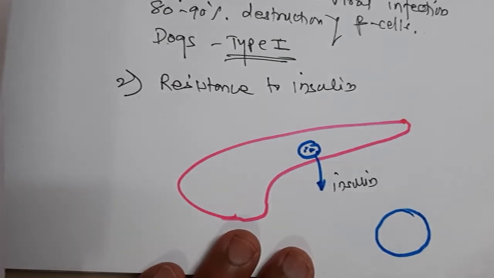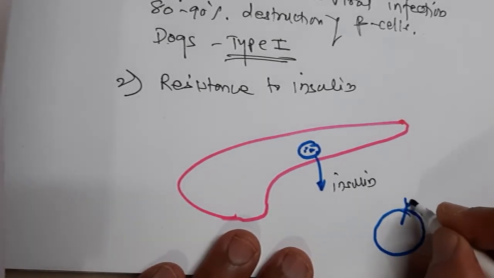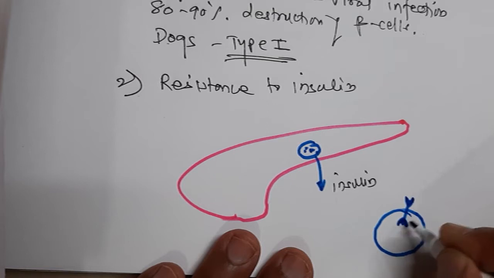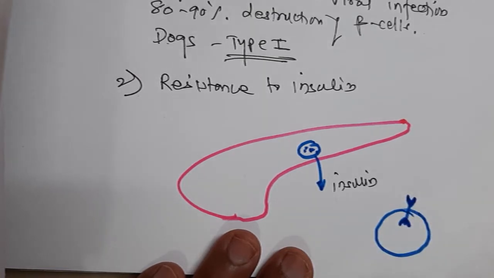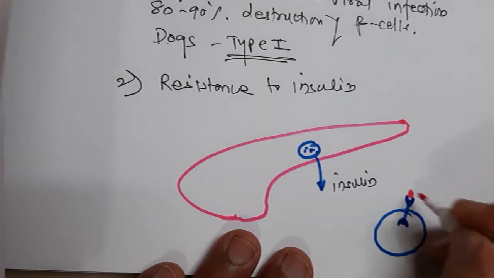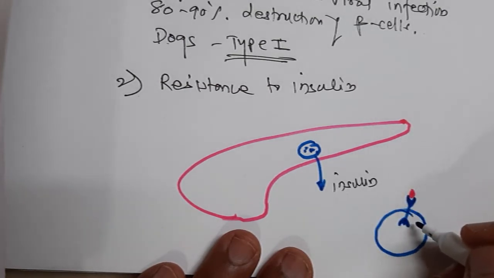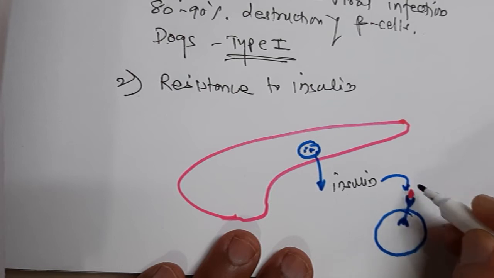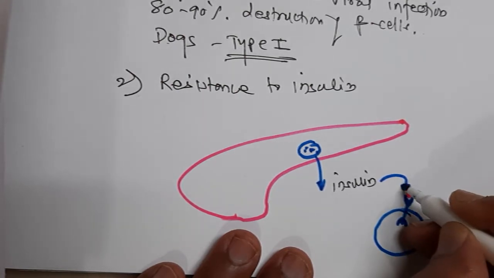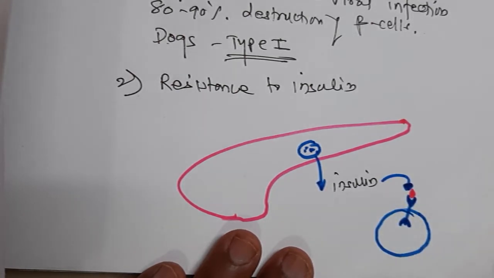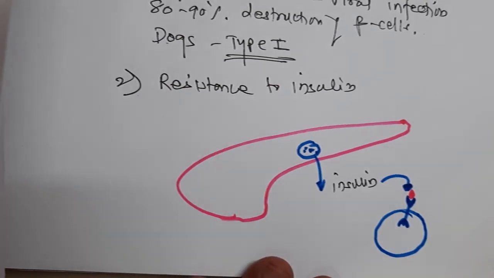On the cellular level, there are receptors, as we have studied in the action of insulin. Insulin binds to the tyrosine kinase receptors, or insulin receptors, and then there is a further cascade of reactions, which we have studied.